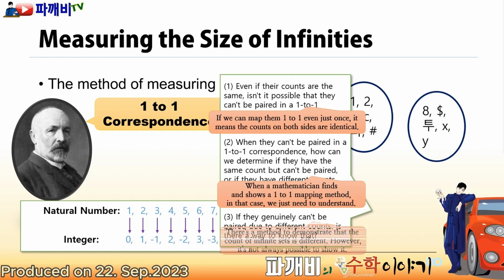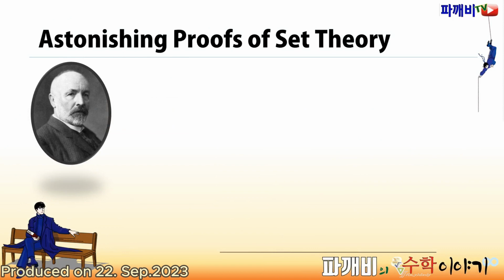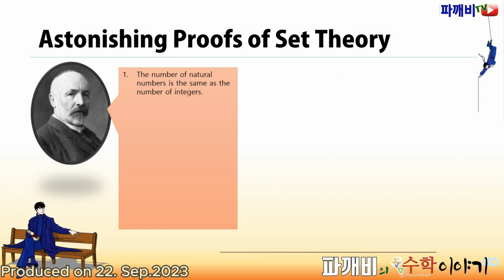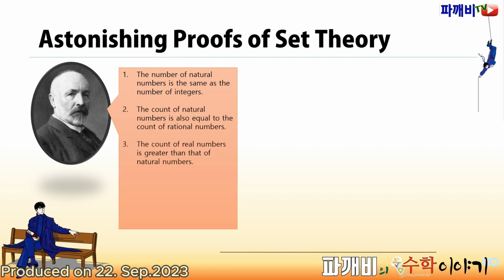Following that, firstly, there is a method to show that the number of elements in two sets is different. The way to demonstrate that the count of infinite sets is different is called the diagonal argument. However, it's uncertain if we can always prove that the count of the two sets is different. In this way, Cantor proved, for his time, some astonishing results. The number of natural numbers is the same as the number of integers. The count of natural numbers is also equal to the count of rational numbers. The count of real numbers is greater than that of natural numbers. Also, the number of points on a line segment is the same as the number of points on a plane. These are among the things he proved.